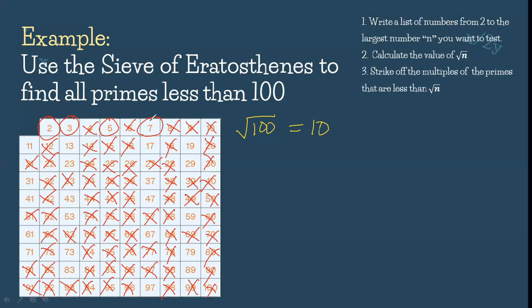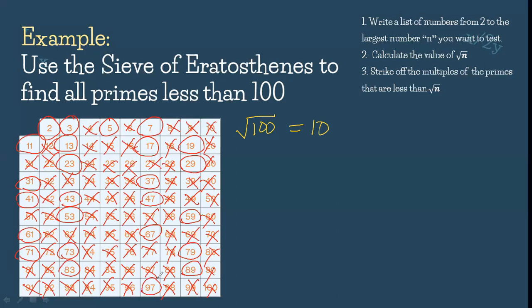So we count them: 1, 2, 3, 4, 5, 6, 7, 8, 9, 10, 11, 12, 13, 14, 15, 16, 17, 18, 19, 20, 21, 22, 23, 24, and 25.